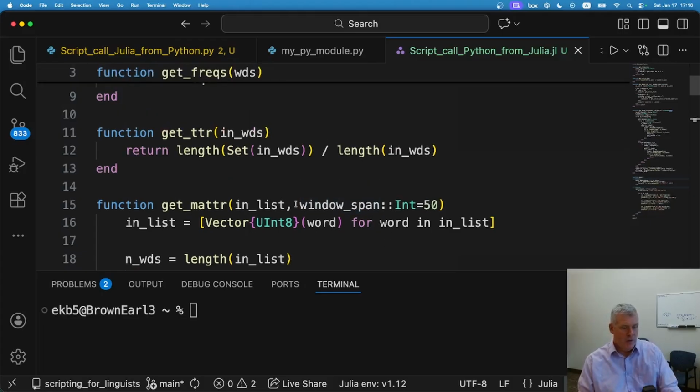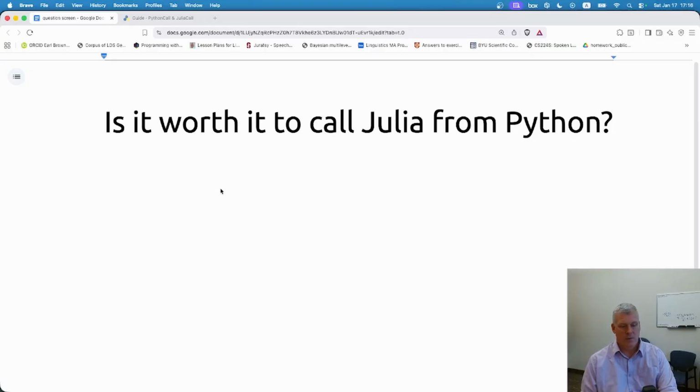But yeah, so I do not have evidence that it is worth it to call Julia from Python. In fact, I have counter evidence that it's worse to have Python call Julia for help. You should just have one or the other work independently.